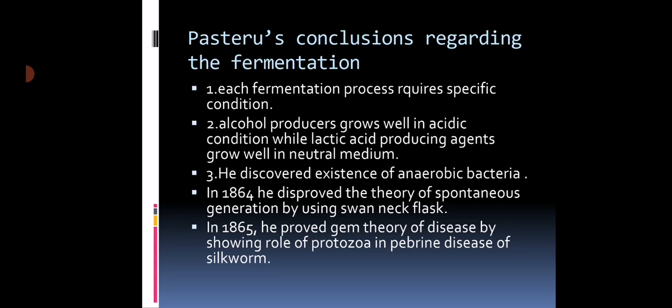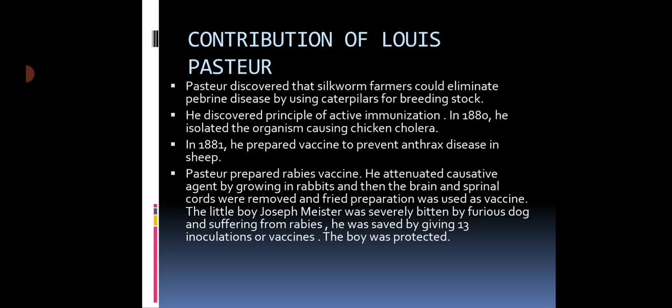So that was again the germ theory put forth by Louis Pasteur, and he stated that germs are responsible for infection and for spreading disease. So he suggested the use of caterpillars in order to avoid the pebrine disease. Pasteur also discovered that silkworm farmers could eliminate pebrine disease by using caterpillars for breeding stocks.